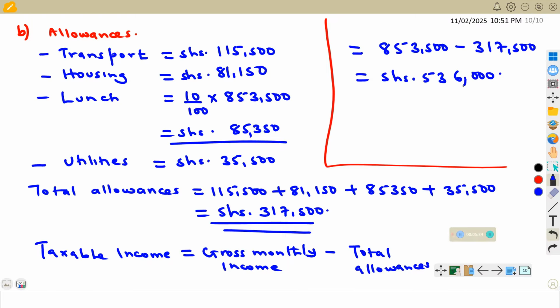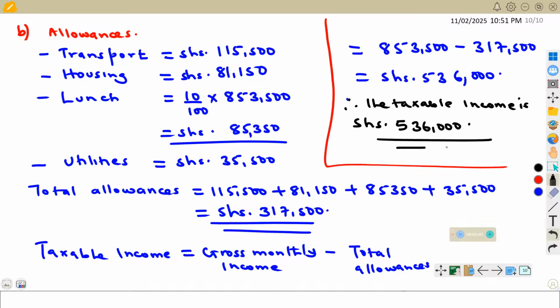So this is what we shall call the taxable income. So let us have that. Therefore, the taxable income is shillings 536,000. This will be the taxable income. This will be the total allowances.